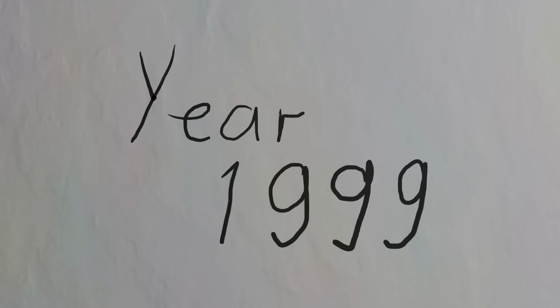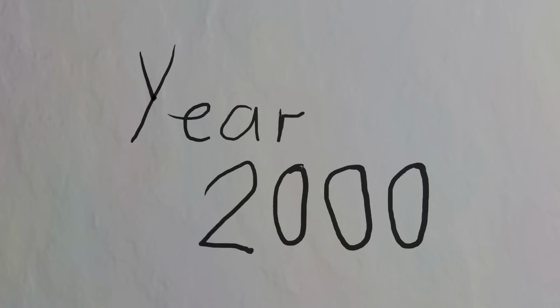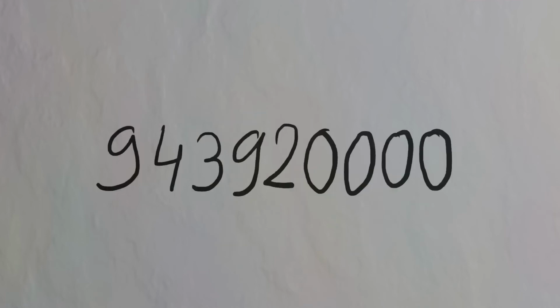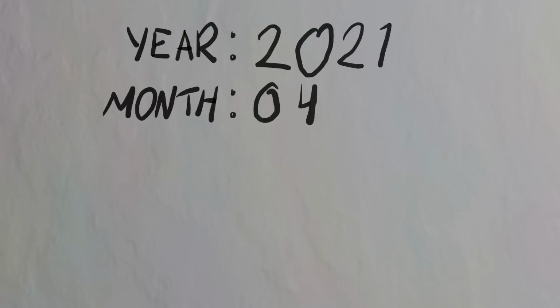These types of problems went under the term of Y2K bug. A lot of money and effort went into updating old computers before the year 1999 turned to a year 2000. Nowadays, the standard way to store the date is to use a single number. So for example, when you make a payment, the bank doesn't store the year, month, day, hour.